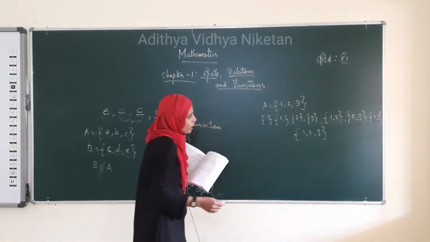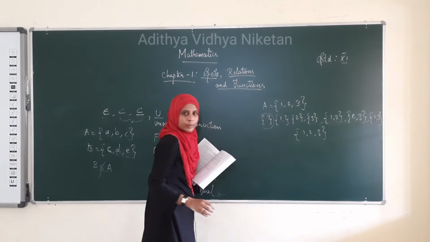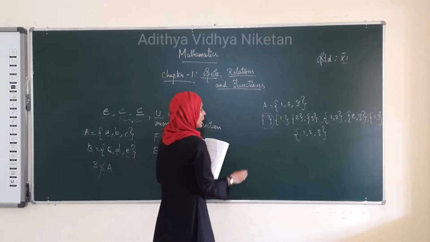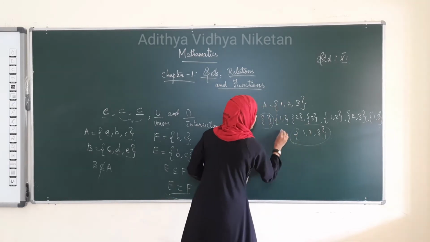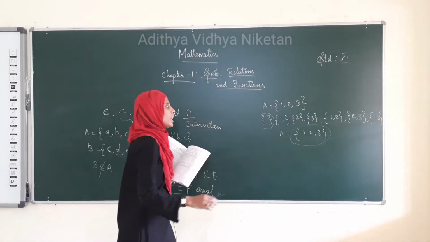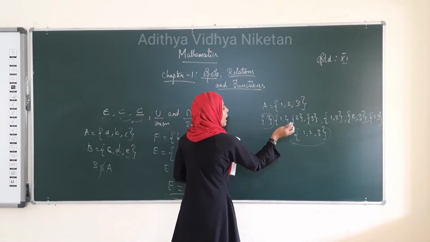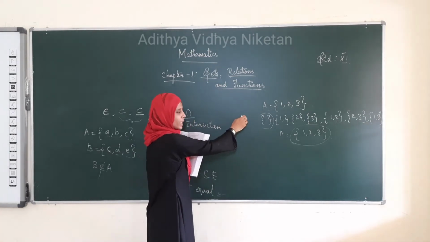See here, this set is called the empty set. And what is this set? This set is A itself. So if we take any set, then the empty set and the set itself will be subsets of the set. Can you understand?